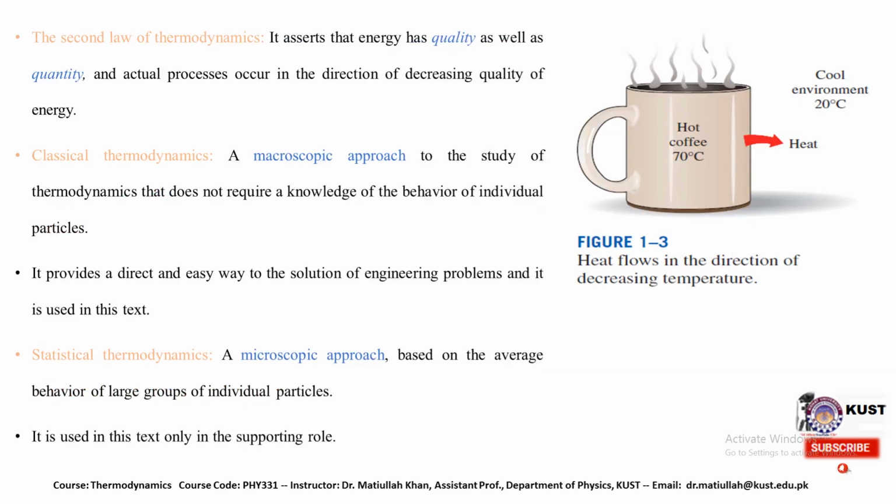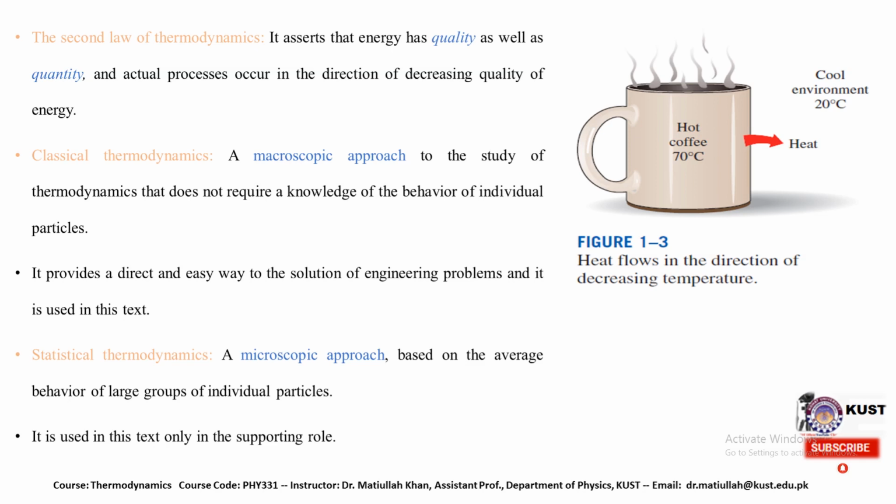The second law of thermodynamics describes the quality as well as the quantity of energy. It also describes that actual processes occur in the direction of decreasing quality of energy. If we look at a hot cup of coffee at 70 degrees centigrade, placed at room temperature, around 20 to 25 degrees centigrade, what happens?